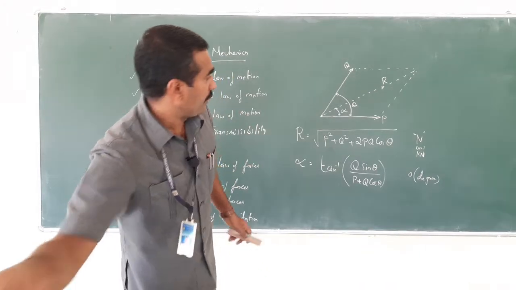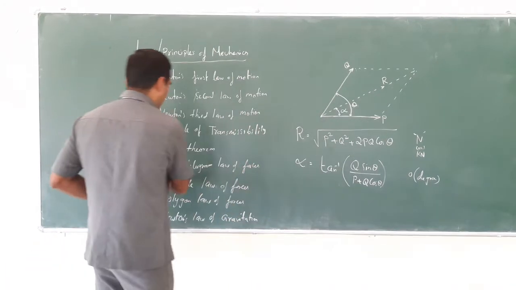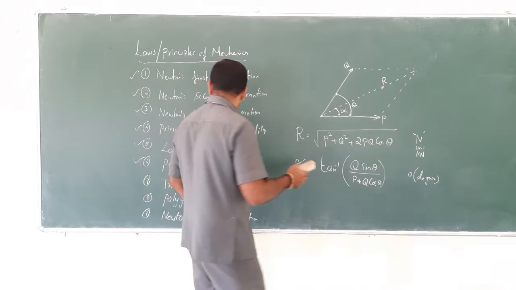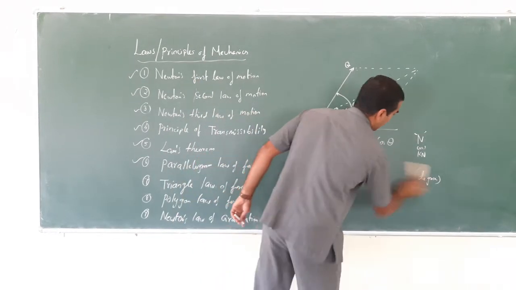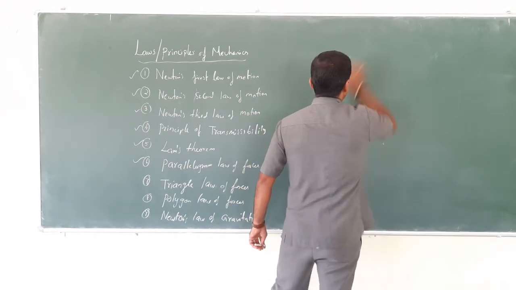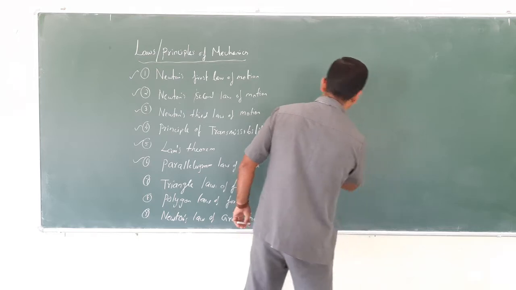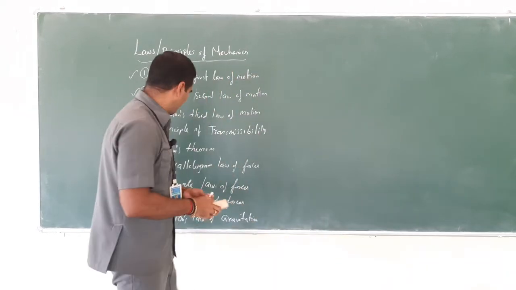Got it? Now, I have explained the parallelogram law of forces. Next one is the triangle law of forces. What does it say?